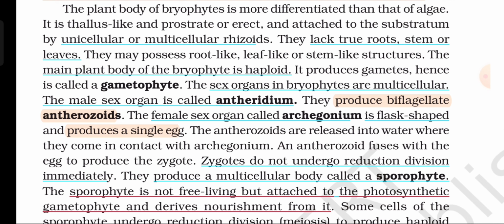The antherozoids are released into water where they come in contact with the archegonium. An antherozoid fuses with the egg to produce the zygote. Zygotes do not undergo reduction division immediately. They produce a multicellular body called a sporophyte. The sporophyte is not free living but attached to the photosynthetic gametophyte and derives nourishment from it.